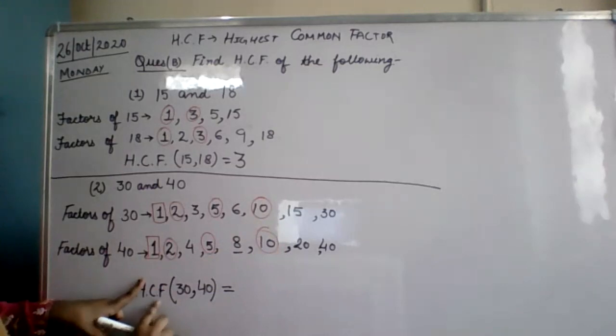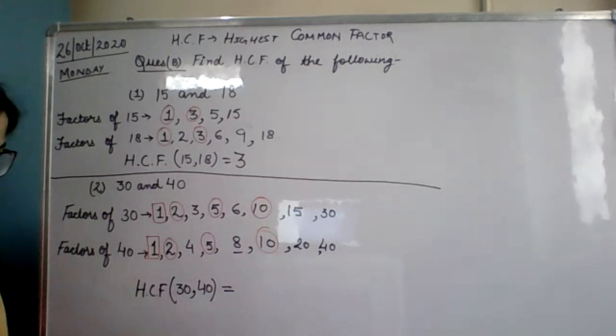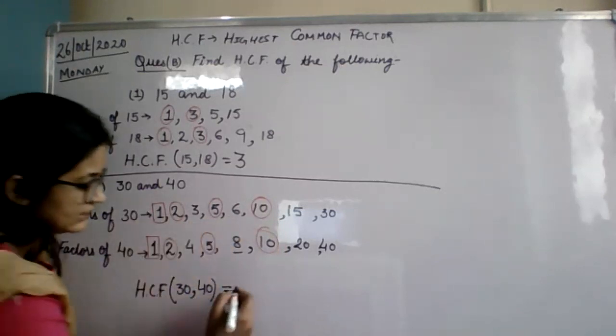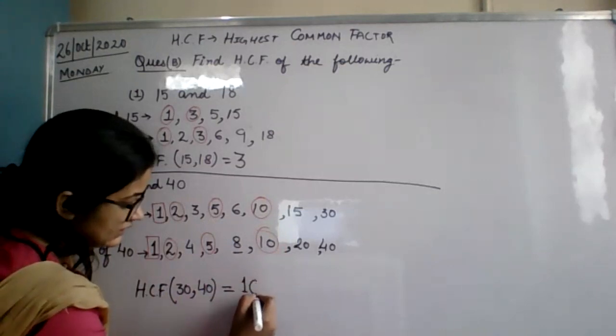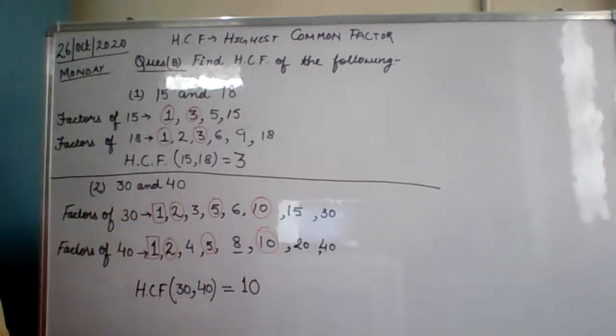Now we have found out the factors, and we have found out the common ones. Now we have to find out the highest. Which is the highest among these: 1, 2, 5, and 10? Ma'am, 10 is the highest. So 10 is the correct answer. HCF of 30 and 40 is 10.